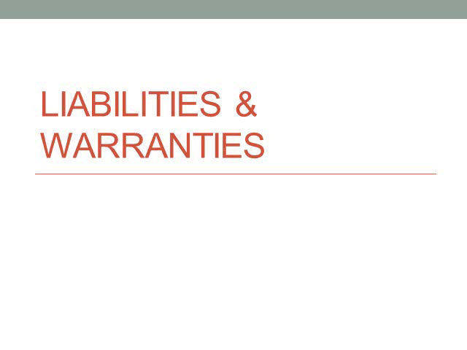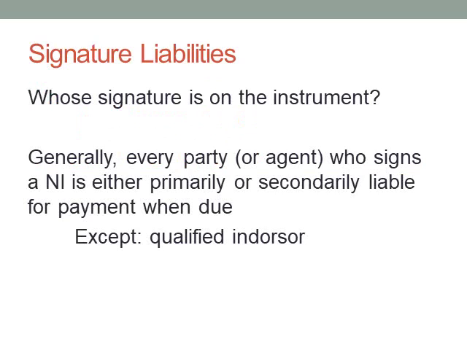The key to liability on a negotiable instrument is who signed, right? Whose signature is on it is going to determine whose liability happens when. So that's what we're going to talk about next, liabilities and warranties. And let's start with the signature liability. So the key is whose signature.